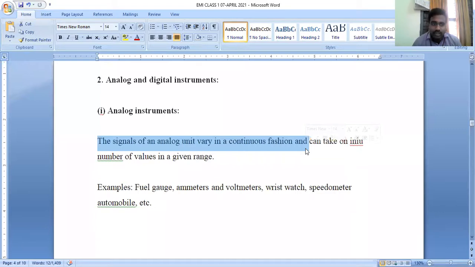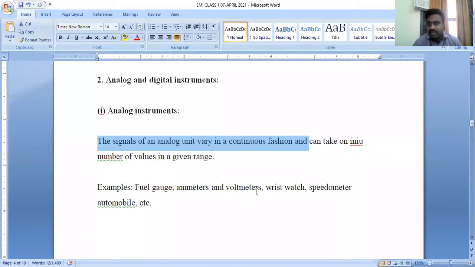If we see the standard DC voltmeter, it has certain ranges, 0 to 300 volts, 0 to 600 volts. An ammeter also has certain ranges, 0 to 1.5 amps, 0 to 3 amps, 0 to 6 amps, 0 to 10 amps, and so on. That means the units we measure of analog nature are in a continuous fashion.